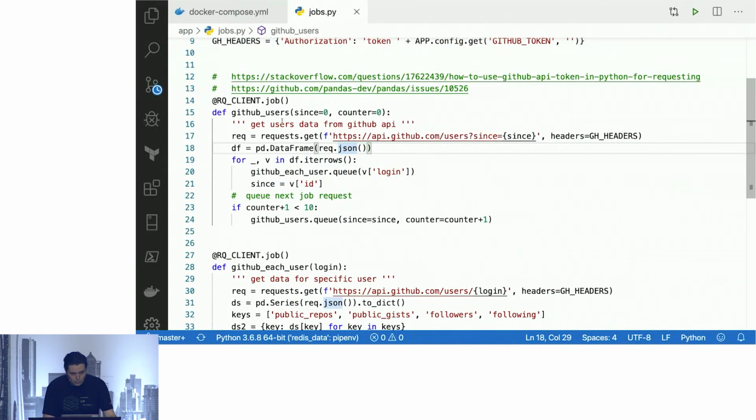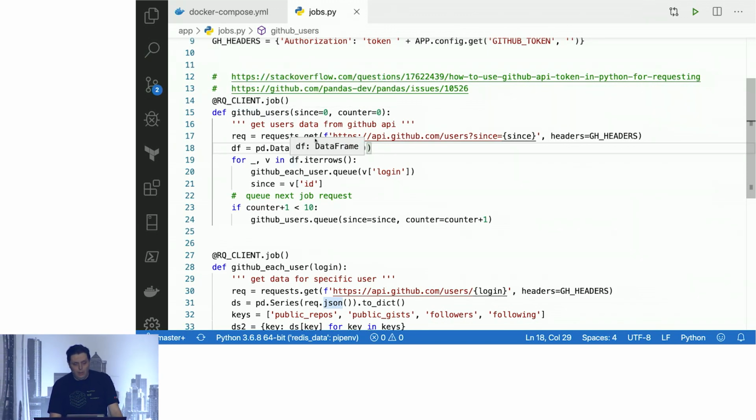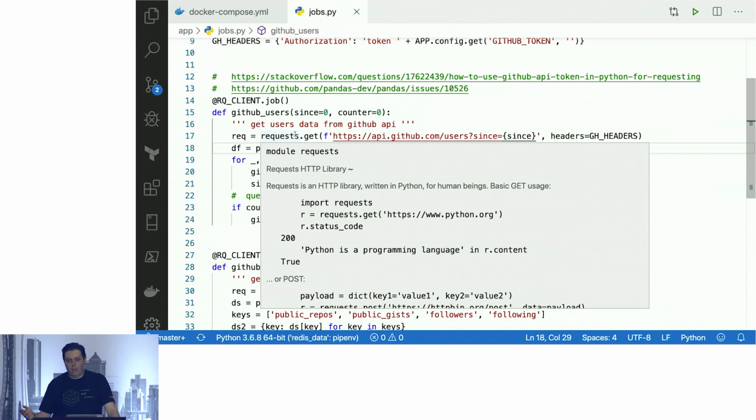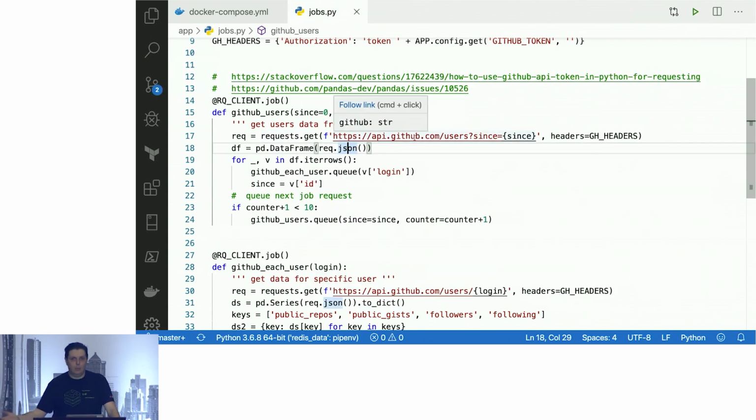It's going to users page. It's bringing back the data. And by the way, Pandas actually has a really nice method called read JSON, and I could have just given it a URL directly, and it would have just grabbed the data and made the HTTP request for me in 1 line of code. But unfortunately, that library doesn't support passing headers for authorization.